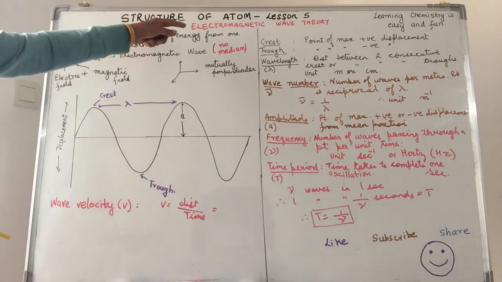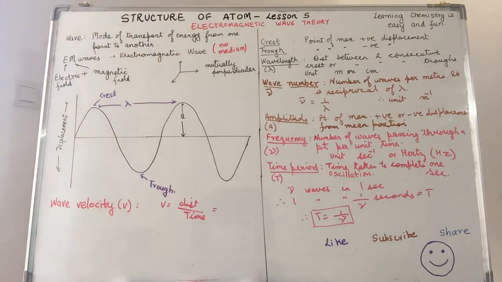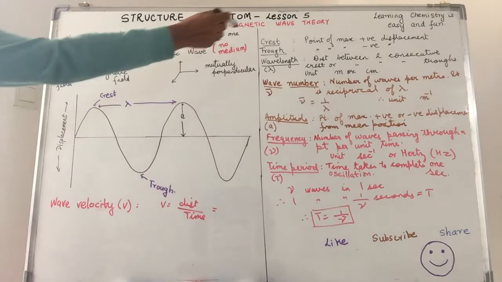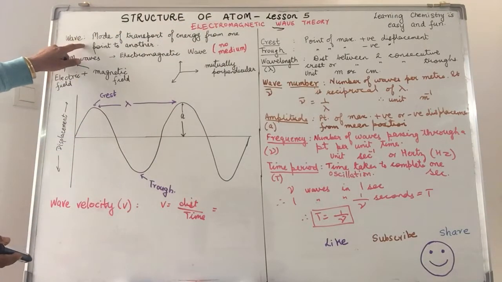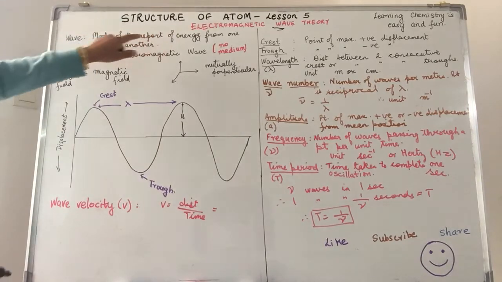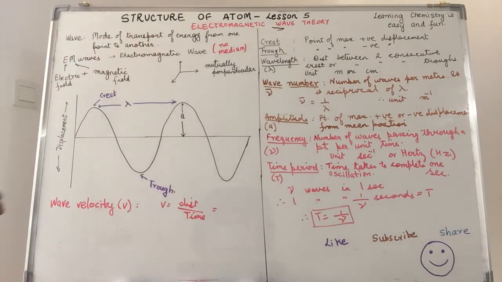Today's topic is electromagnetic wave theory. Now this sounds very long, so let's break it down. What does the electromagnetic wave theory say? Now first of all, wave. What is a wave? Wave is nothing but a mode of transport of energy from one point to the other.